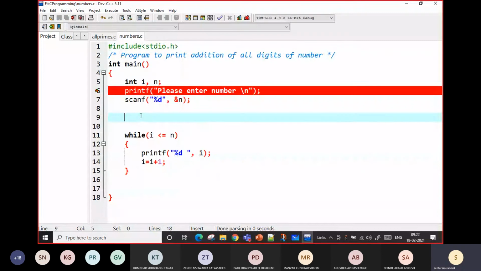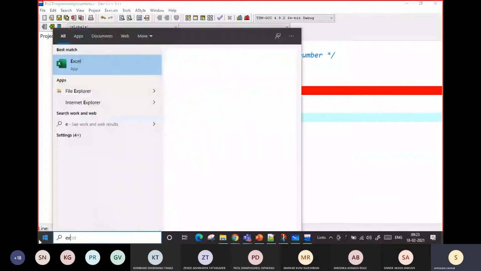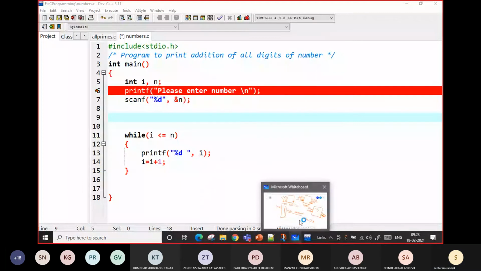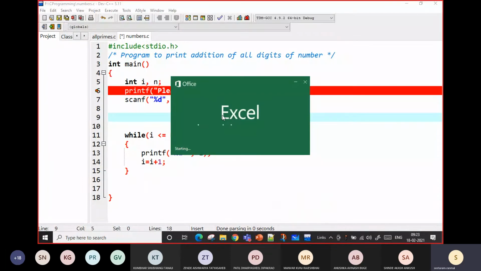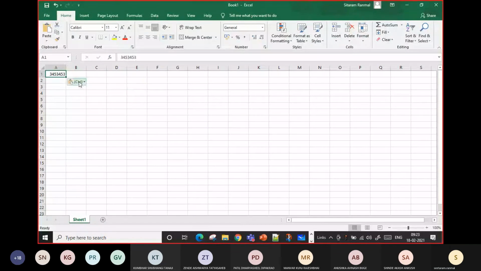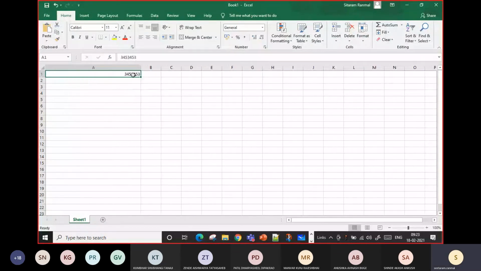Suppose there is a number. What will be the logic to make addition of all the digits? Suppose this is a problem you want to solve using pen and paper.